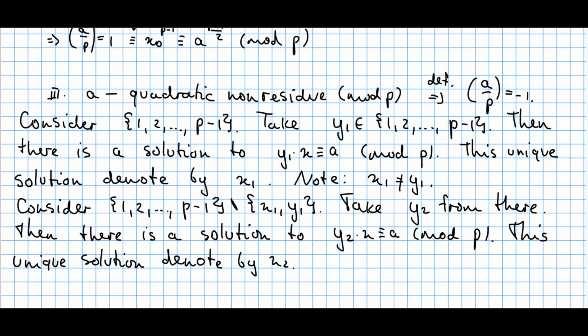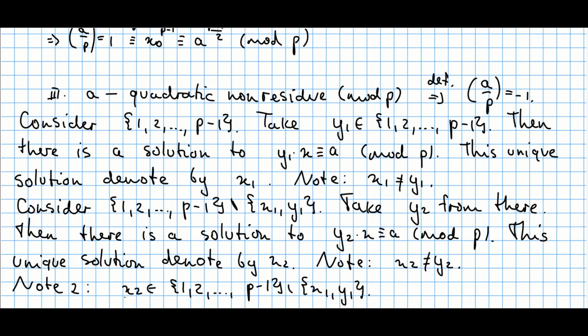Now then, similarly, there is a solution to the following equation: y2 times x is congruent to a modulo p, for the same reason as before. And this unique solution will be denoted by x2. Likewise here, x2 cannot be equal to y2, for the same reason as we did before with x1 not equal to y1. But there's one more problem.